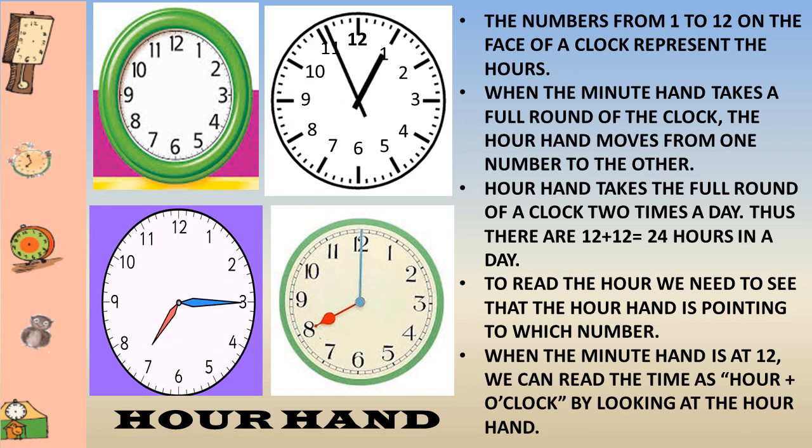When the minute hand is at 12, we can read the time as hour plus o'clock by looking at the hour hand. Here you can see that the minute hand is at 12. So whenever the minute hand is at 12, we call it o'clock. So when we need to read this clock, we will say that it is 8 o'clock, because the hour hand is at 8 and the minute hand is at 12. We will read it as 8 o'clock.